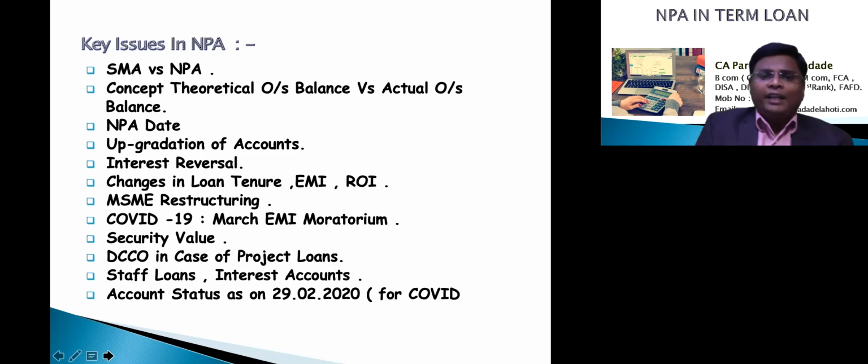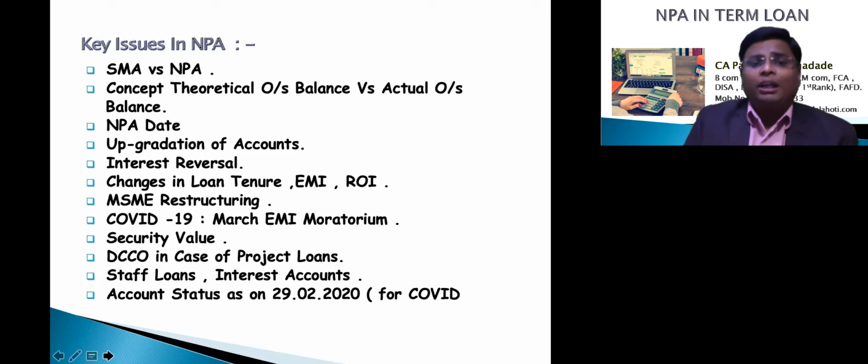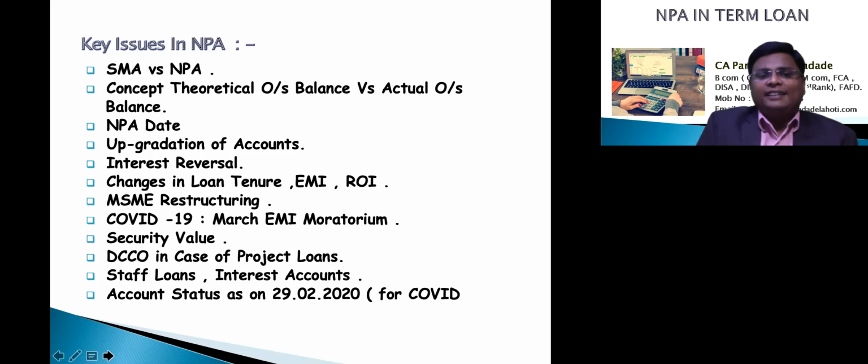COVID-19, I have dealt with as a separate issue. But if the March EMI is not paid, in COVID-19 the moratorium is granted for the COVID-19 cases if the borrower has taken the benefit given by the COVID regulatory package.